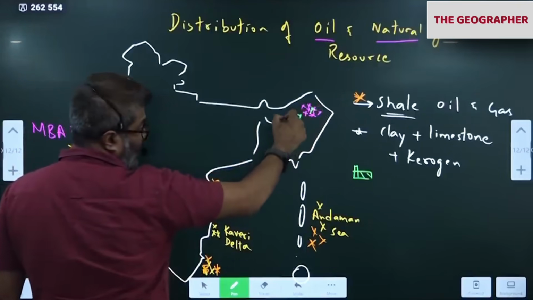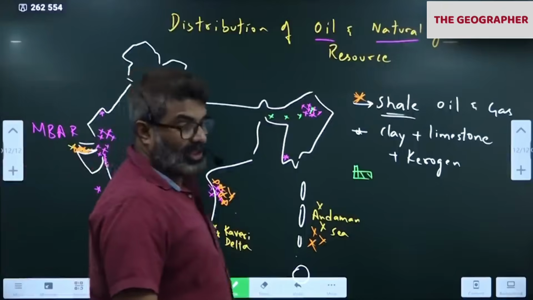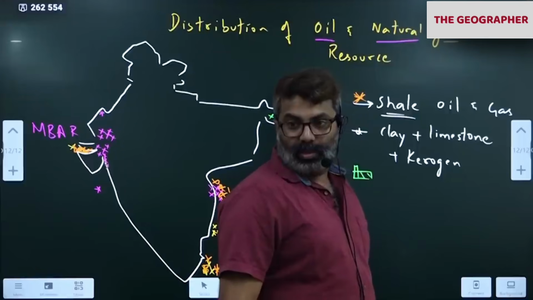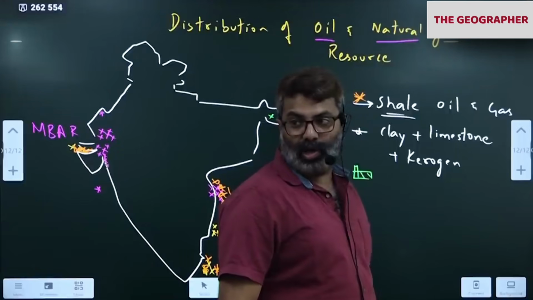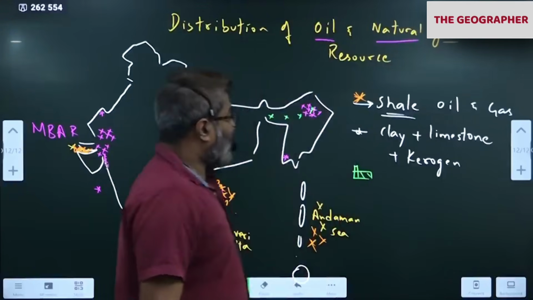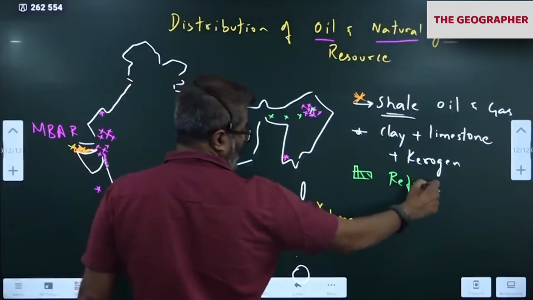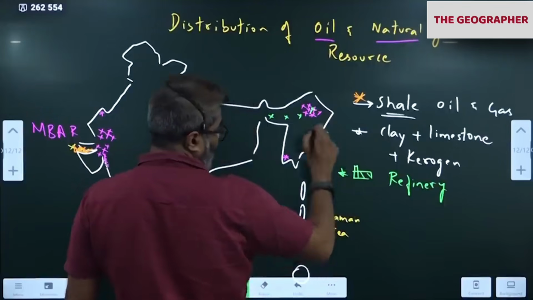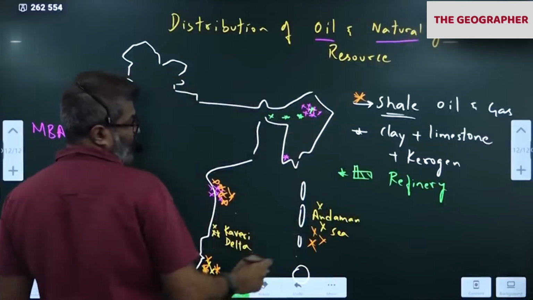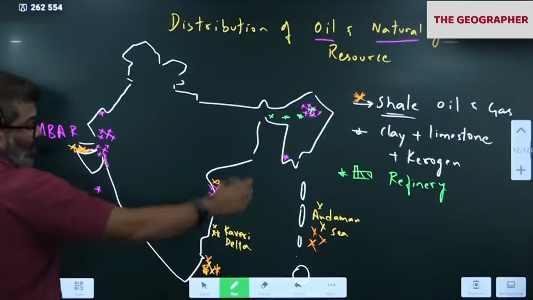In Assam alone we have 4 refineries. Please check 4 refineries of Assam. Notice in the northeast, extreme northeast, Digboy, Numaligarh, Bongaigaon, Guwahati. So 4 refineries are here. I am using green for refinery. Refineries here. 4 in Assam.